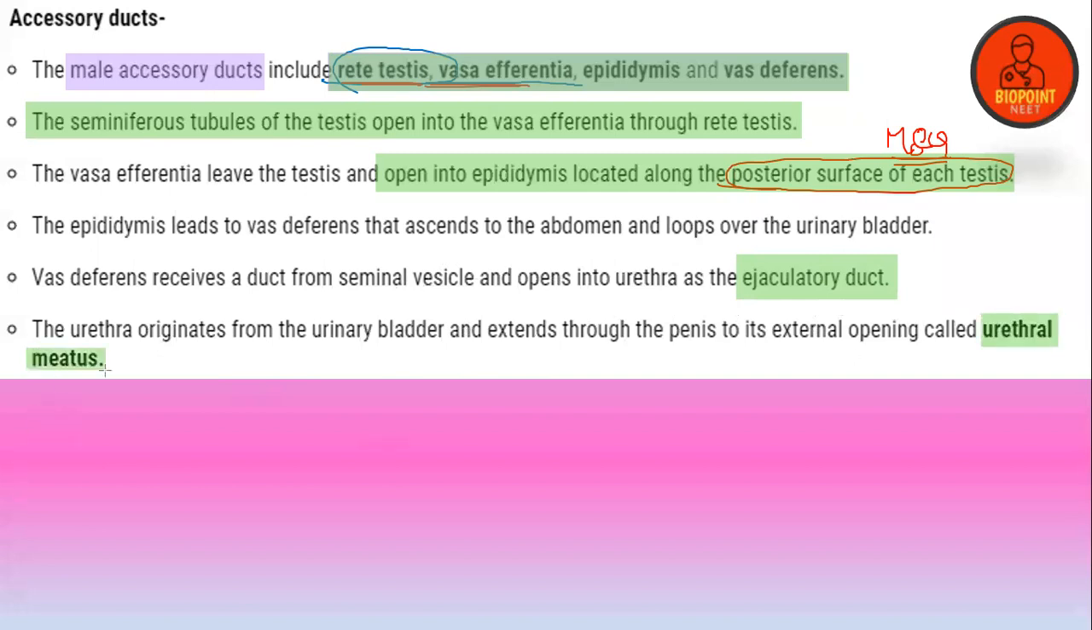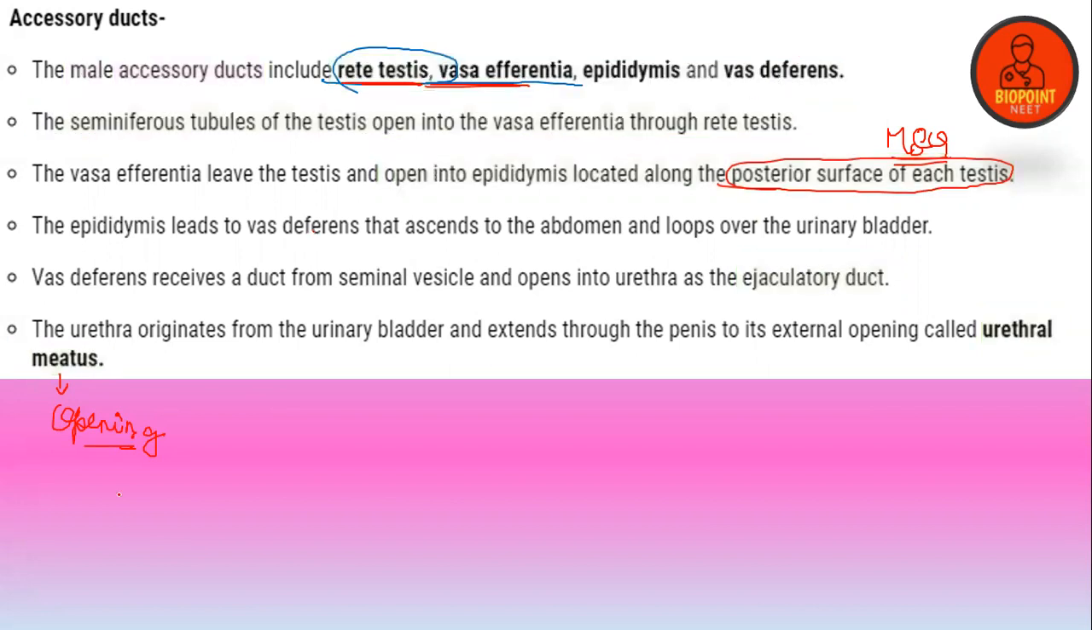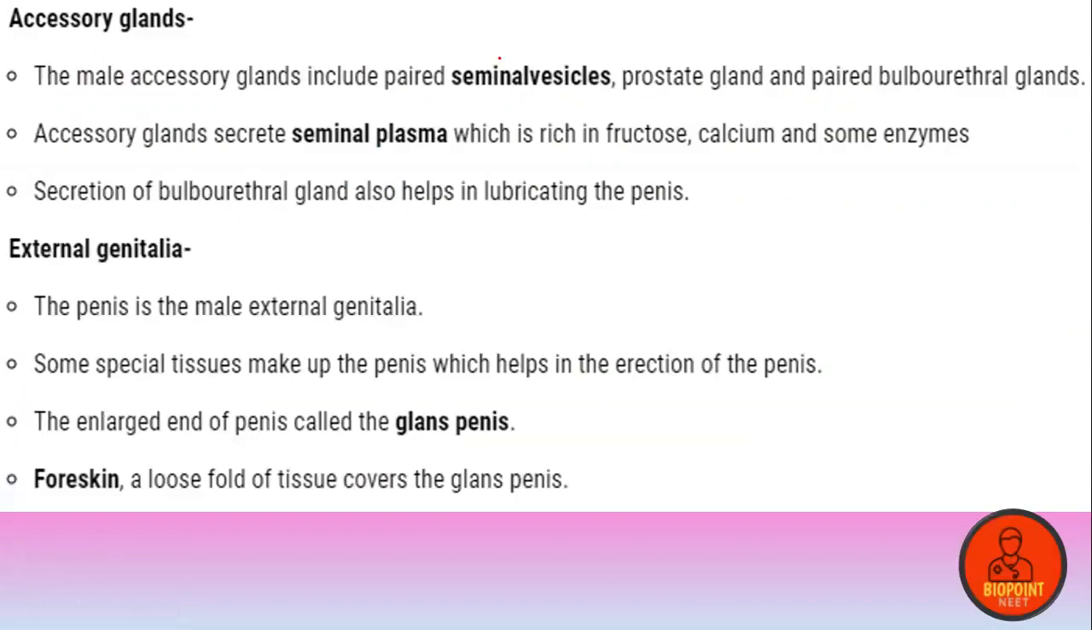What do you mean by meatus? Meatus means opening, a small opening. The biological or technical term is the meatus. Clear, everybody? Is this slide clear for each one of you? Yes. Next is the accessory gland.